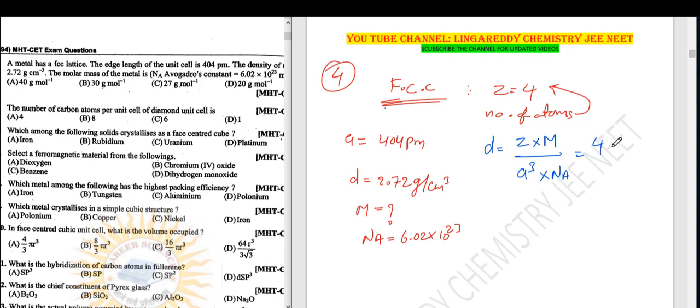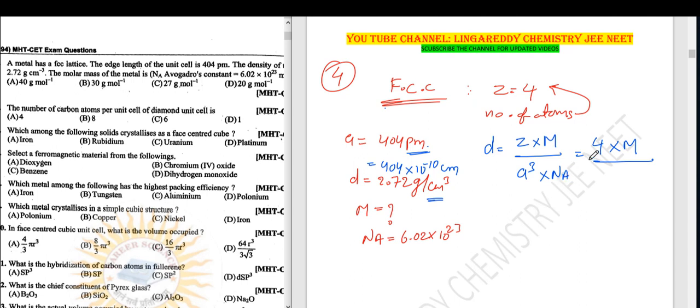Z means 4. Molecular mass we don't know, calculate. A cube. A is given here as 404 picometer. Here it is centimeter, it is in picometer, so convert into centimeter. 404 into 10 power minus 10 centimeter.